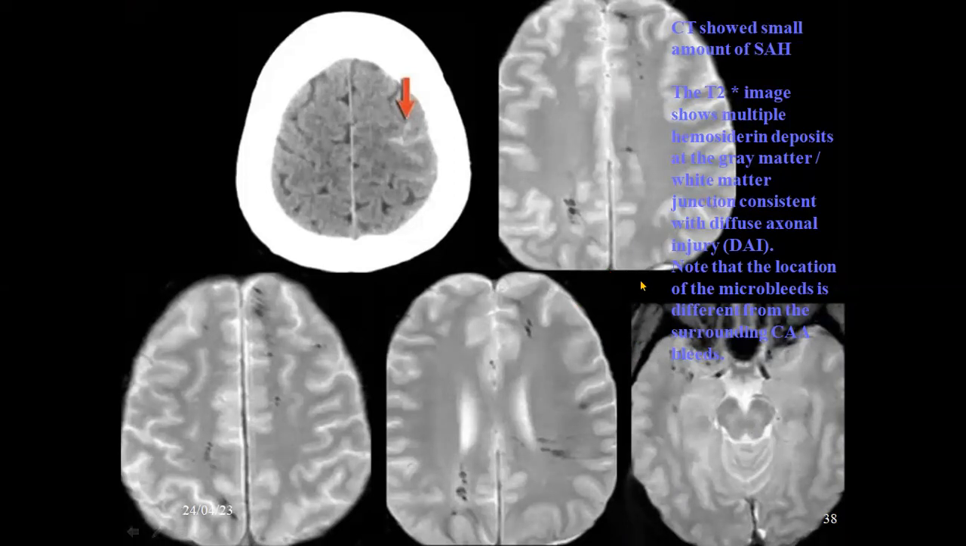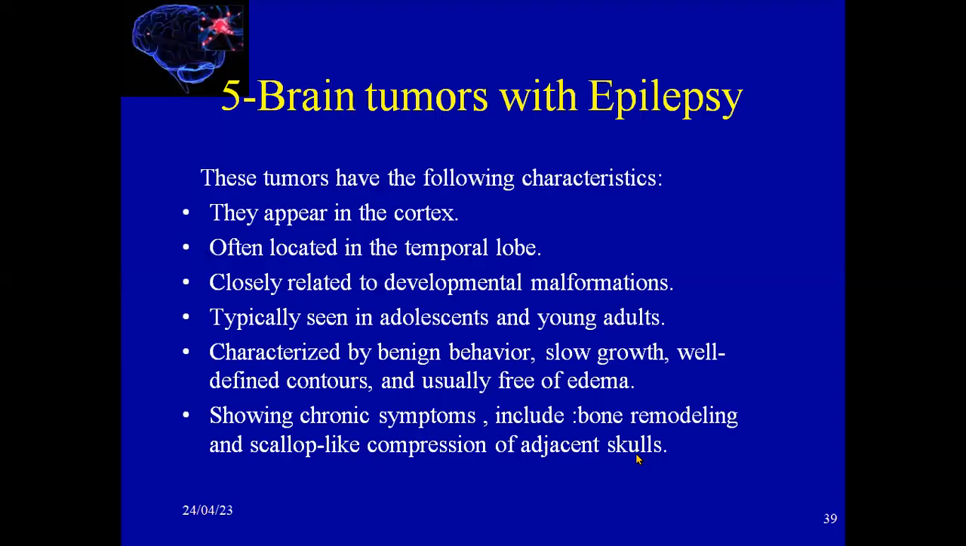This is a very important differential diagnosis. Microbleeds in CAA are very different from diffuse axonal injury. CAA is actually cortical and subcortical, but diffuse axonal injury is in the white matter, and also the corpus callosum and the brainstem.